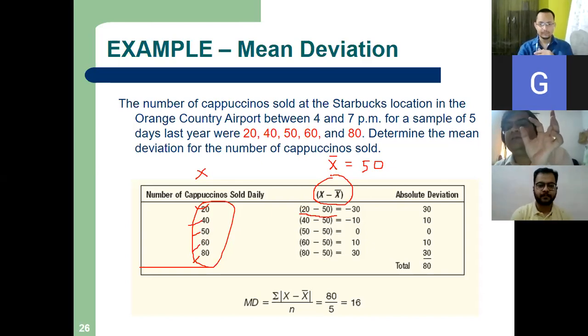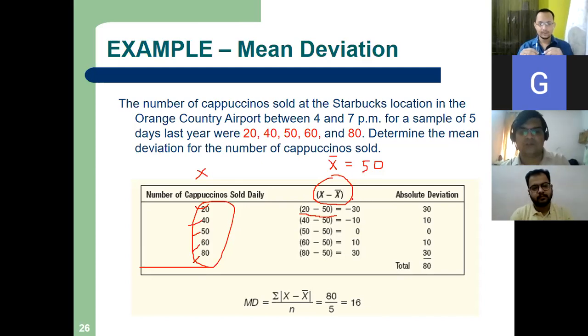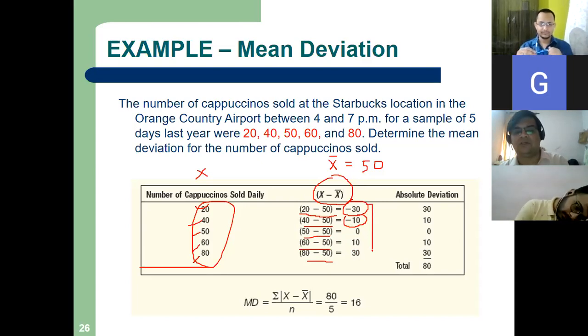Deviation from the mean. How much? Minus 30. So in this way, if I take the deviation of each one of the 5 points, I will get some deviations. Some will be minus, some will be plus, it may be 0 also, right? So these are my deviations.